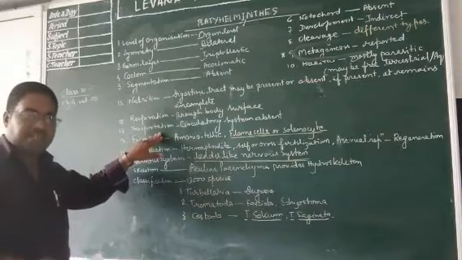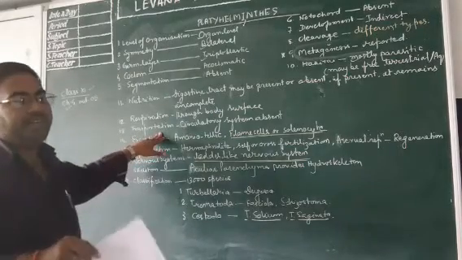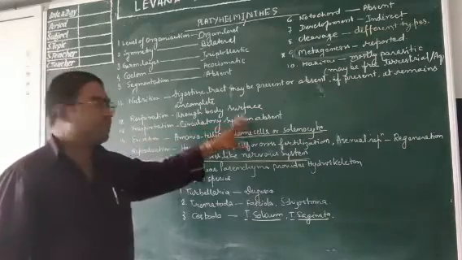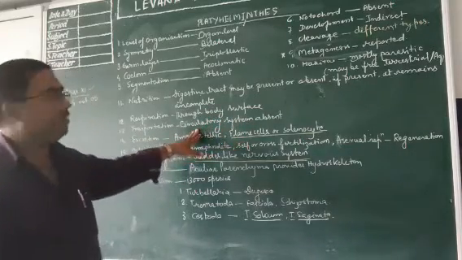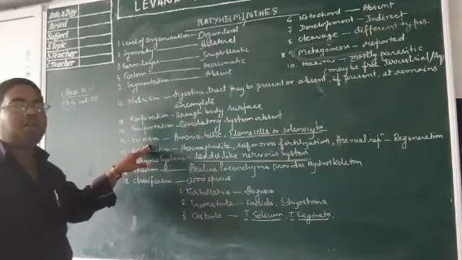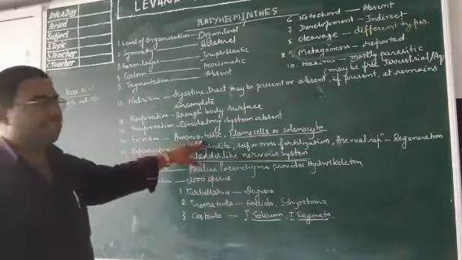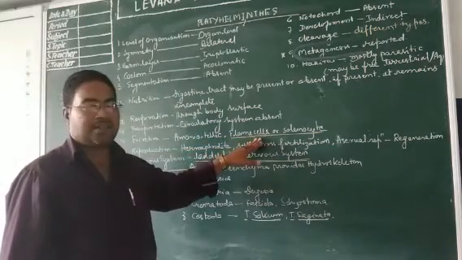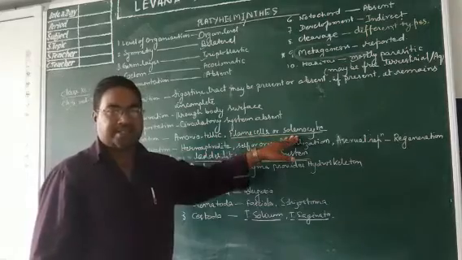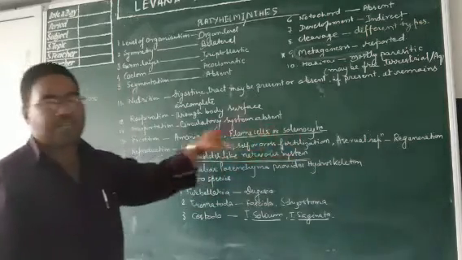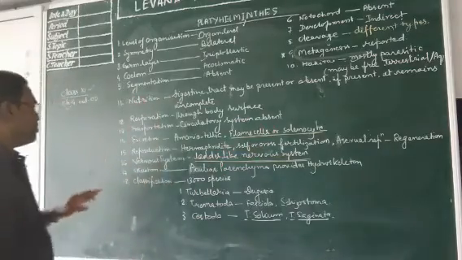Transportation of materials from one part of the body to another is absent. There is no circulatory system in platyhelminthes. Excretion, all the platyhelminthes are ammonotelic organisms. They have special flame cells, also known as solenocytes. So flame cells or solenocytes are responsible for excretion.